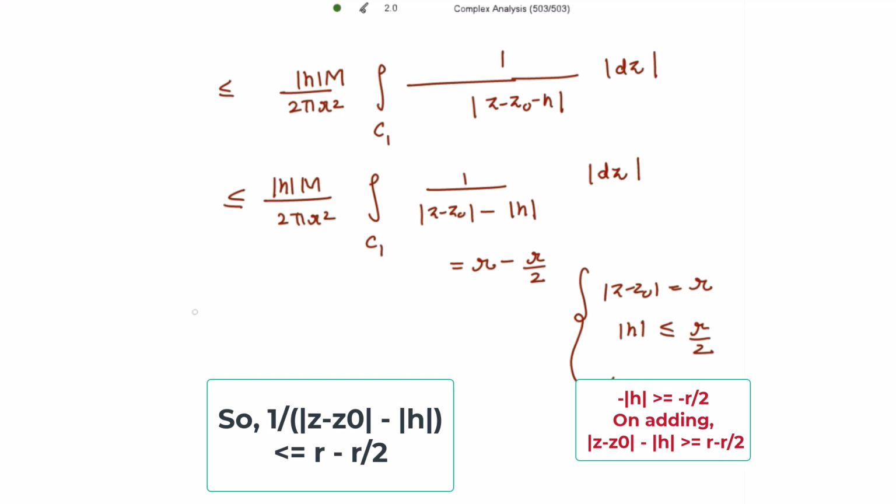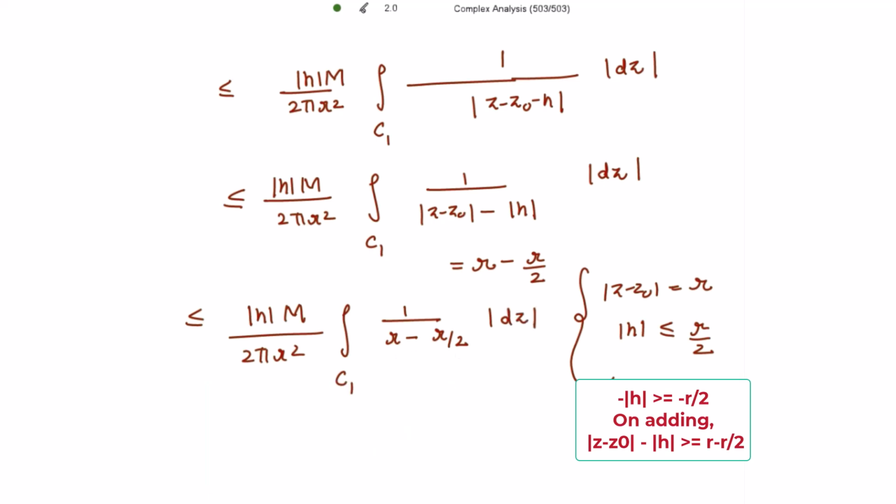So further we write this to be less than or equal to mod h capital M divided by 2 pi r square, the integral over C1 of 1 divided by r minus r by 2, mod of dz, and r minus r by 2 is r by 2, or we write it as 2 divided by r.